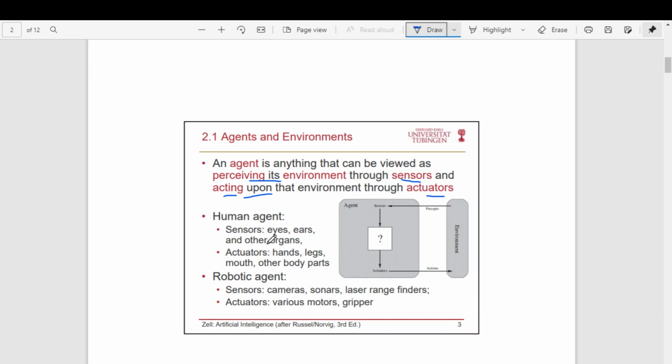Eyes, ears, skin, these organs are the sensors. Hands, legs, mouth, and other body parts are actuators, because through these we are interacting with the world. If you consider a robot as an agent, the sensors are cameras, sonars, and it may have some laser range finders. The actuators may be some motors to control the hands and the legs. All these can be treated as actuators.